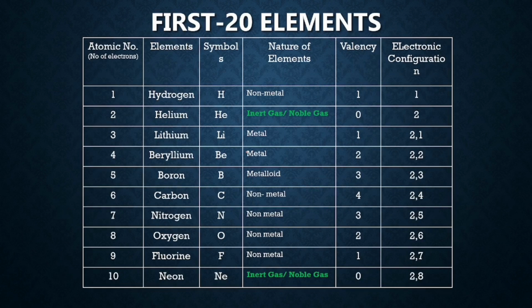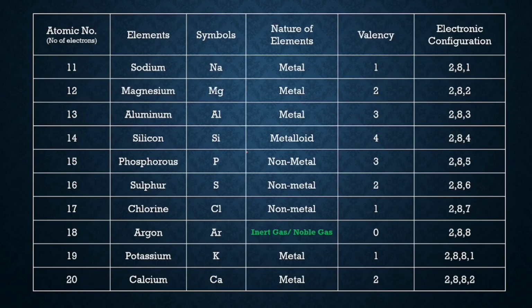Moving to the next, the first 20 elements, you can see. You can take a screenshot if you want, so you can refer to the valencies, symbols and nature. You can easily refer to these slides. Sodium, magnesium, aluminum, silicon, phosphorus, sulfur, chlorine, argon, potassium, calcium, their electronic configurations and their valencies. Electronic configuration plays a very important role in finding the valencies. You can see that the number of electrons present in the valence shell determines how many electrons the atoms need to become stable by gaining a stable electronic configuration.